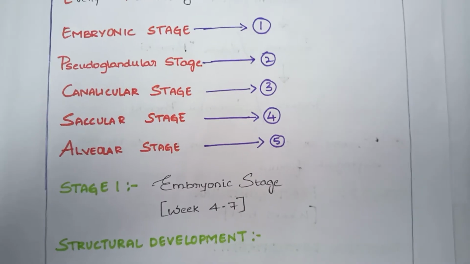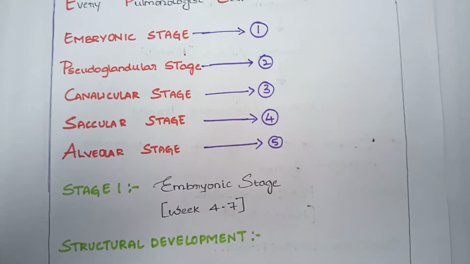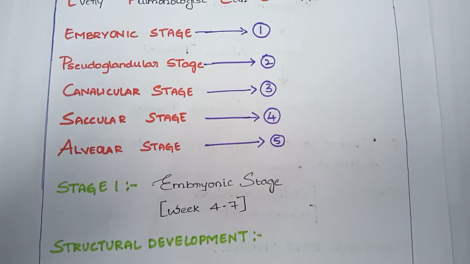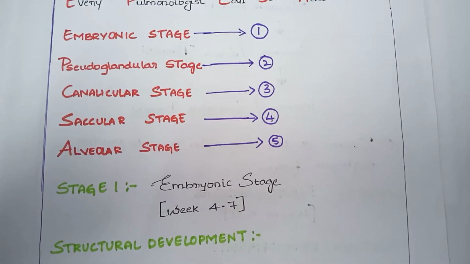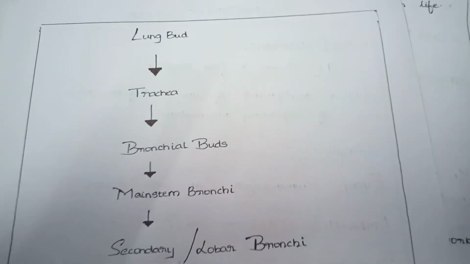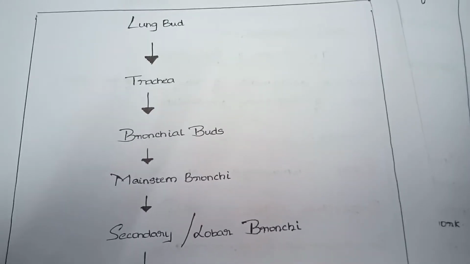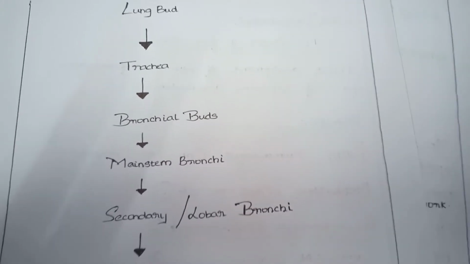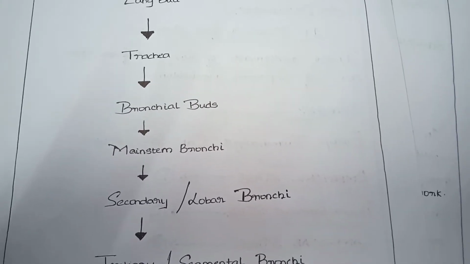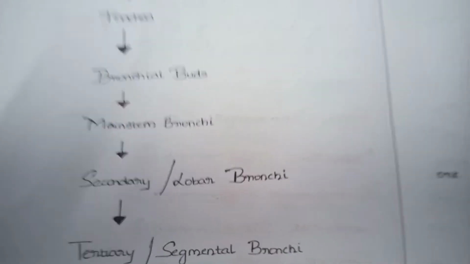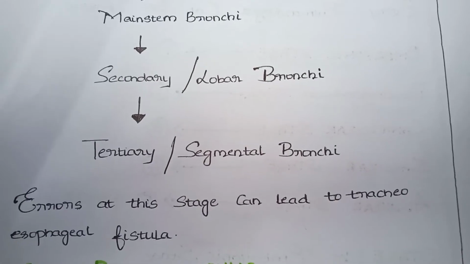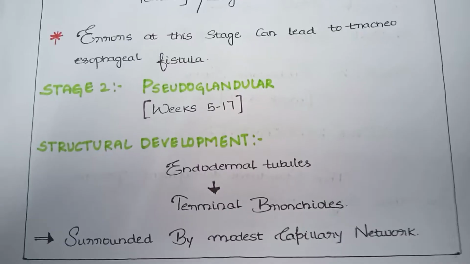Stage 1 is called the embryonic stage. The developmental week of the embryonic stage is from week 4 to week 7. The structural development in this stage is that the lung bud gives rise to the trachea, the trachea gives rise to bronchial buds, bronchial buds give rise to mainstem bronchi, mainstem bronchi give rise to secondary or lobar bronchi, and secondary or lobar bronchi give rise to tertiary or segmental bronchi. Errors at this stage can lead to tracheoesophageal fistula.